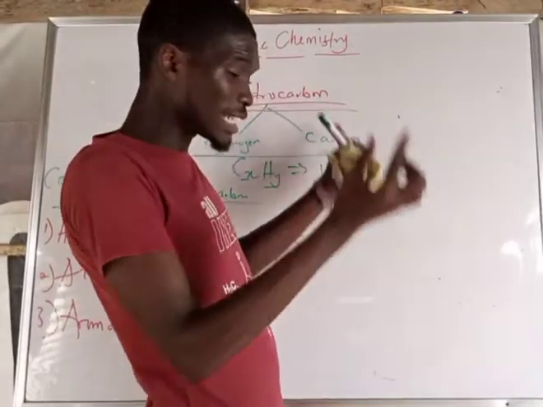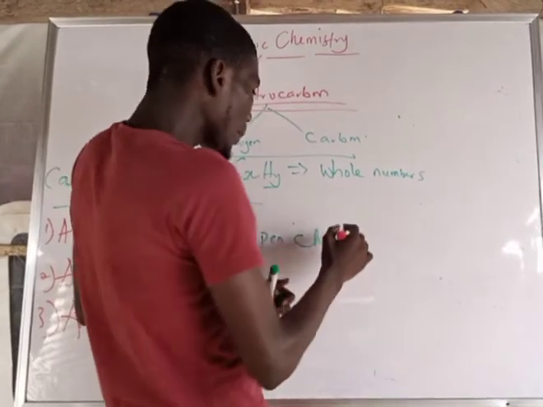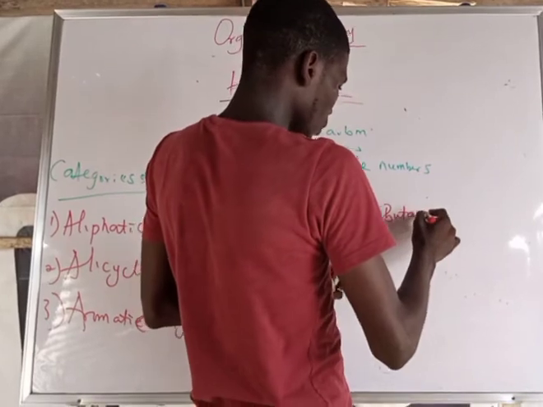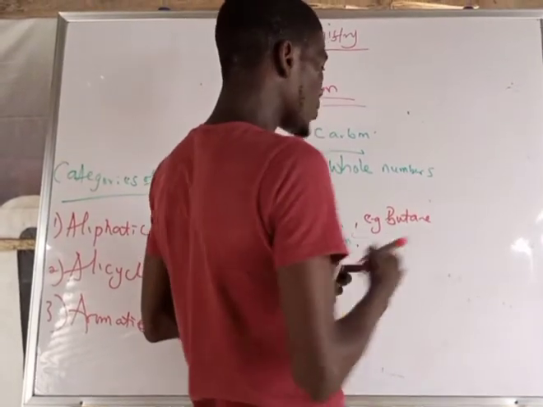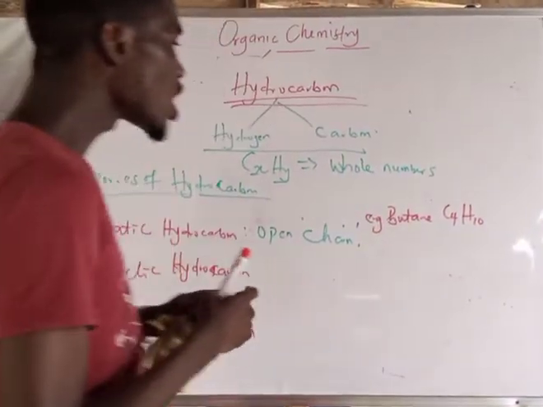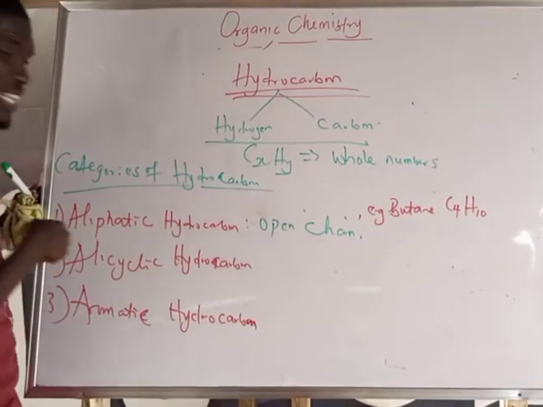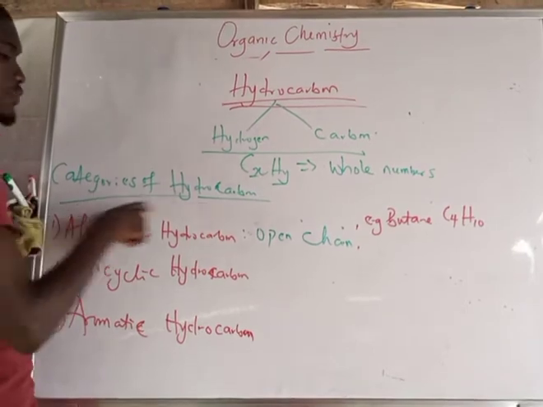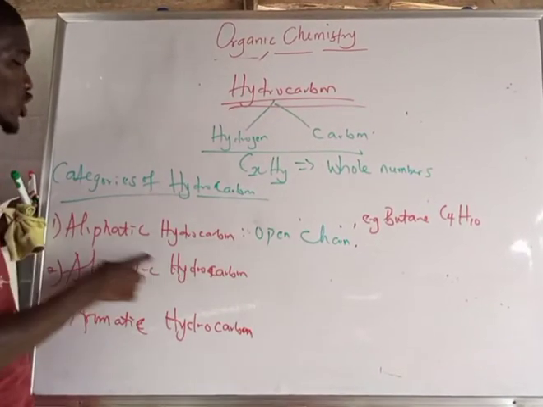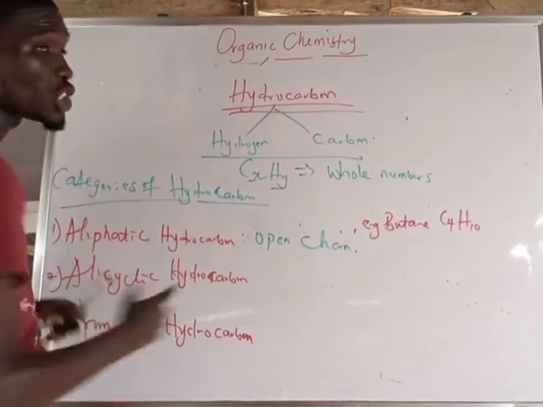They are arranged in an open chain. Example of this, I have butane. And don't forget the molecular formula of butane is C4H10. So how does butane relate to aliphatic? Because I said that aliphatics are categories of hydrocarbon in which the carbon atoms are arranged in open chain.